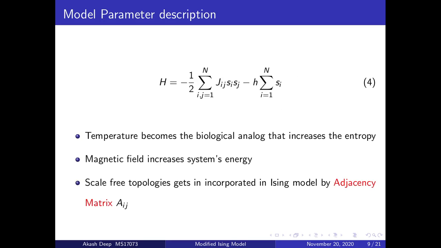Now let's see the analogy of the parameters involved here. The temperature now becomes the biological analog that increases the entropy of the system, and the magnetic field becomes something which increases the system energy. The scale-free topology, the Albert-Barabasi network, gets incorporated in the Ising model by the adjacency matrix A_ij, and we will see the expression for A_ij in the coming slide.